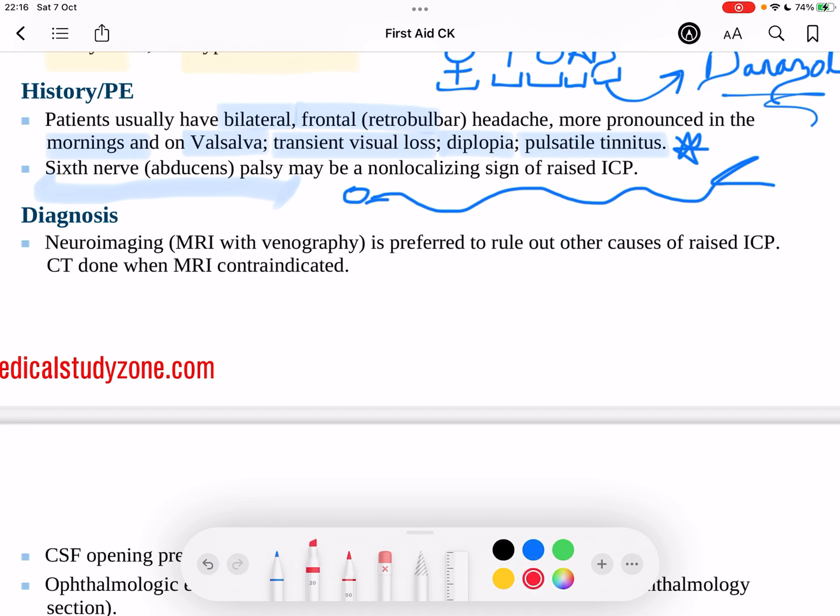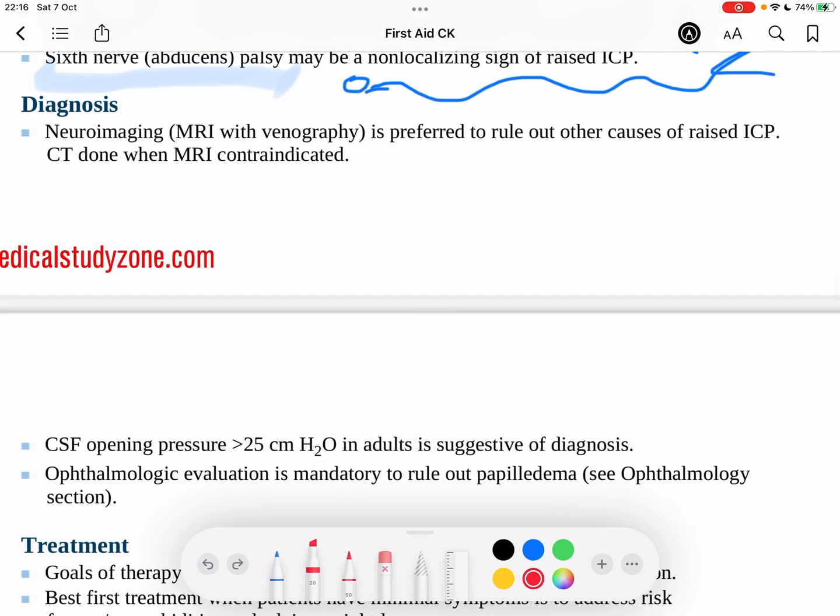Great. How do we diagnose pseudotumor cerebri? So, the actual diagnostic test for pseudotumor cerebri is a lumbar puncture. And if we have a CSF opening pressure of more than 25 centimeters of water, this is suggestive of a diagnosis of idiopathic intracranial hypertension.